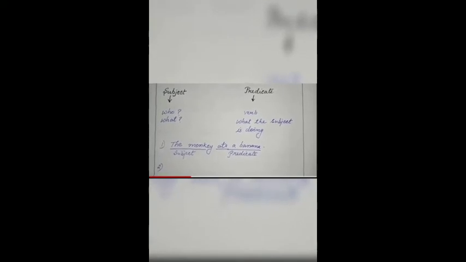And what is the ate? Ate is a verb. Ate a banana. It is called a predicate. Why? Because predicate tells the information about the subject, what he does. And it always contains the verb and the rest of the sentence. It's called predicate. Now let's learn the second example, so you will come to know it very easily.